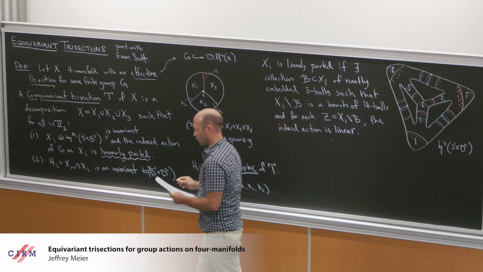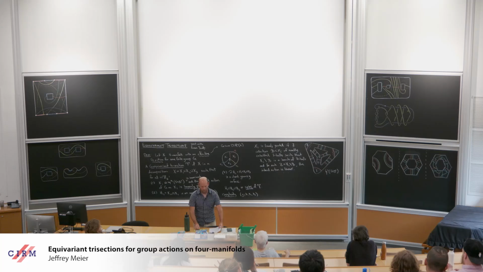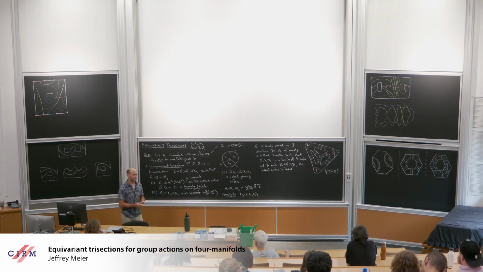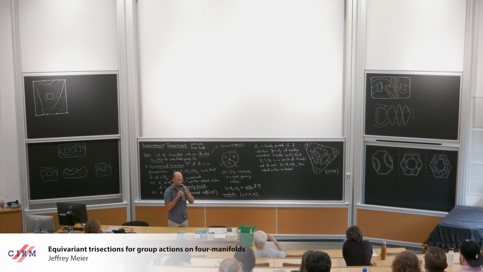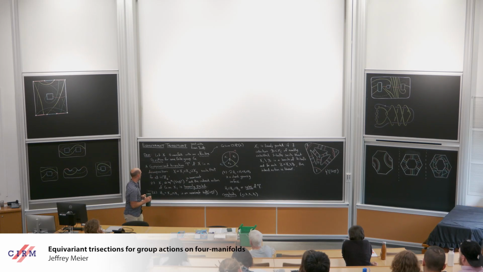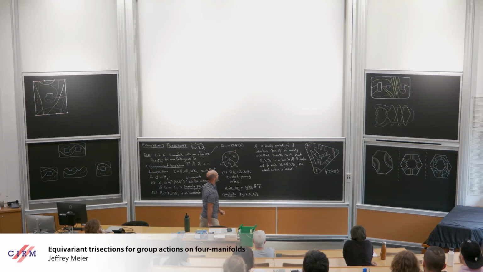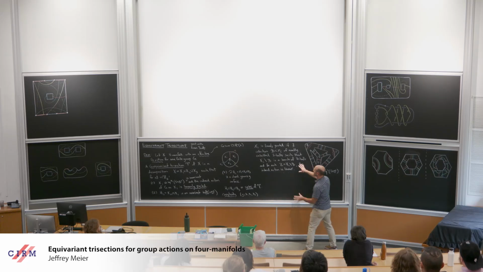Okay. Say that again, please. Yeah, I've been saying induced action. I think I mean stabilizer. You were allowing the xi to permute? No. The xi cannot be permuted amongst themselves. They are invariant. But the balls are not necessarily invariant. Okay, yeah, so this is why we're doing this. All right. Okay, so it's really useful.